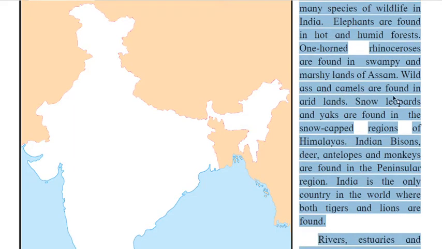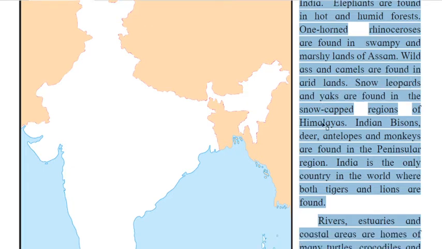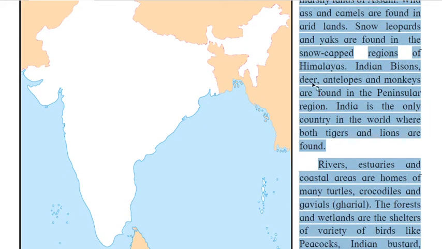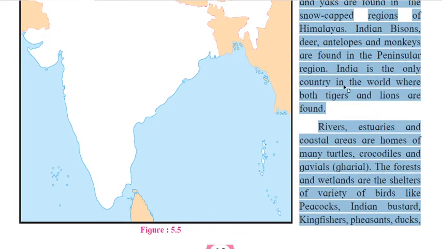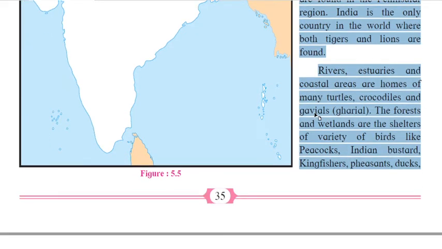Wild asses and camels are found in the arid lands. Snow leopards and yaks are found in the snow-capped region of the Himalayas. Indian bison, deer, antelopes, and monkeys are found in the peninsular region. India is the only country in the world where both tigers and lions are found.